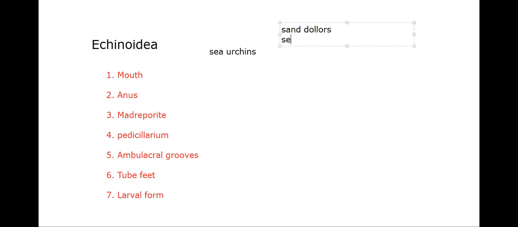By the shape we say so. All are commonly called sea urchins, but individually some are sand dollars, some are sea biscuits, some are cake urchins, some are heart urchins.